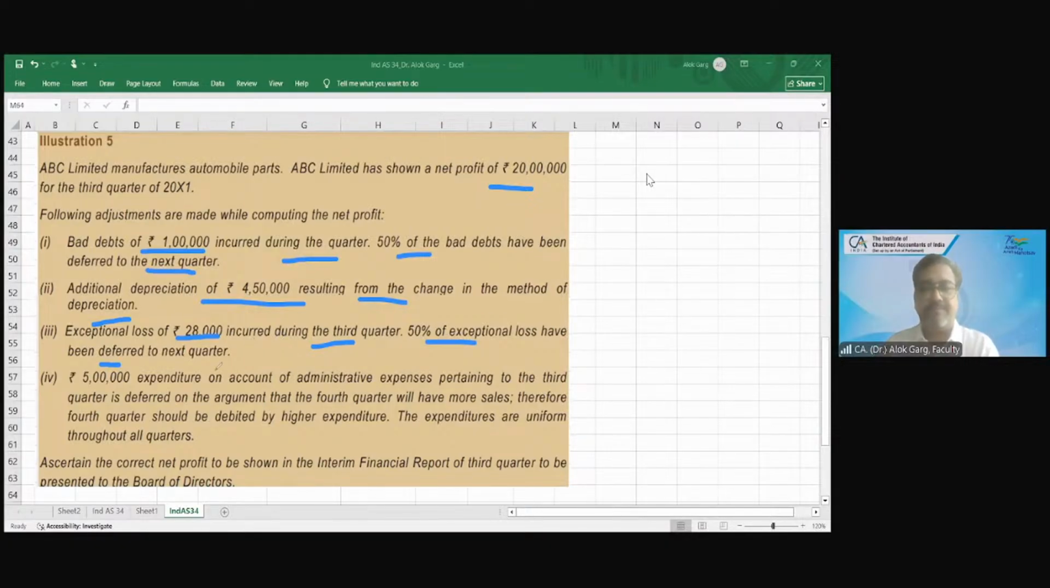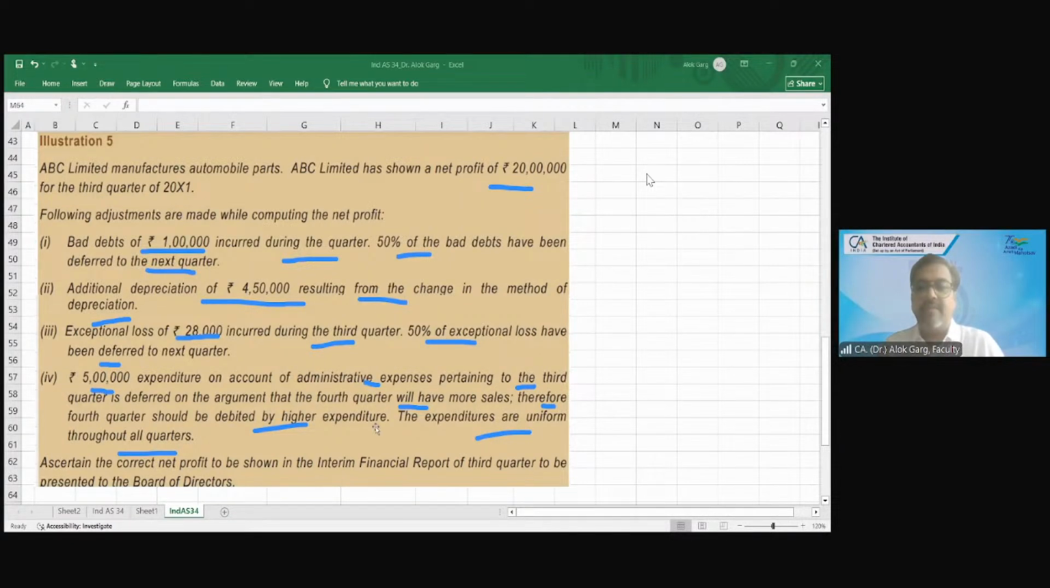Rupees 5 lakh expenditure on account of administrative expenses pertaining to the third quarter. This expense relates to the third quarter, but is deferred on the argument that the fourth quarter will have more sales, and therefore the fourth quarter should be debited by higher expenditure, as expenditure should be uniform throughout all the quarters. Is this the right treatment? No, sir.